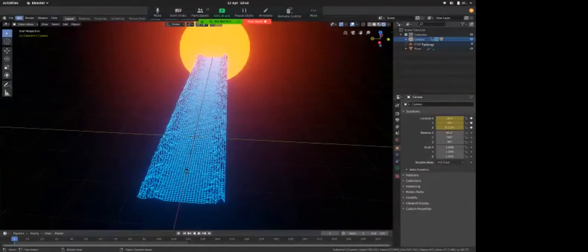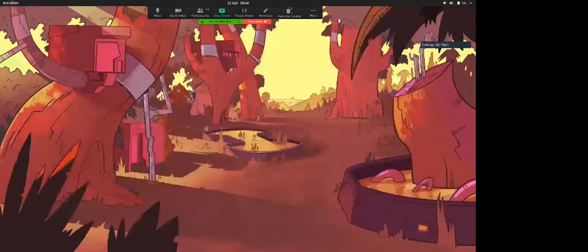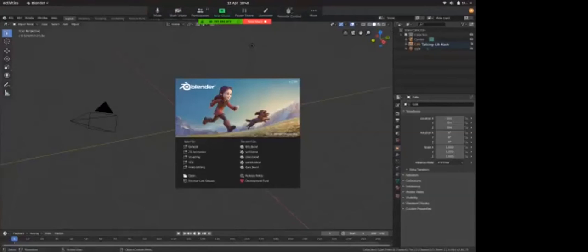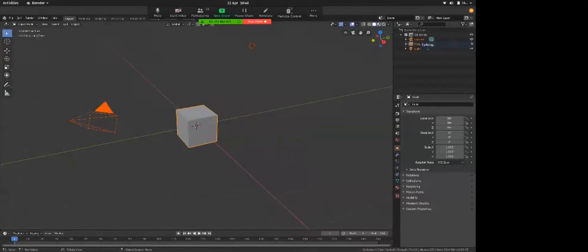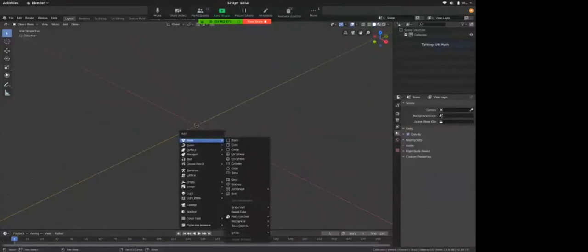Yeah, what I'll do is I'll close Blender and I'll open up Blender again. So this is what you see when you open up Blender. So what I'll do is I'll create a general file here and hit A and then hit X to delete everything. So I've deleted everything. My scene is clear right now. So what I'll do is Shift A and then mesh and add a plane.